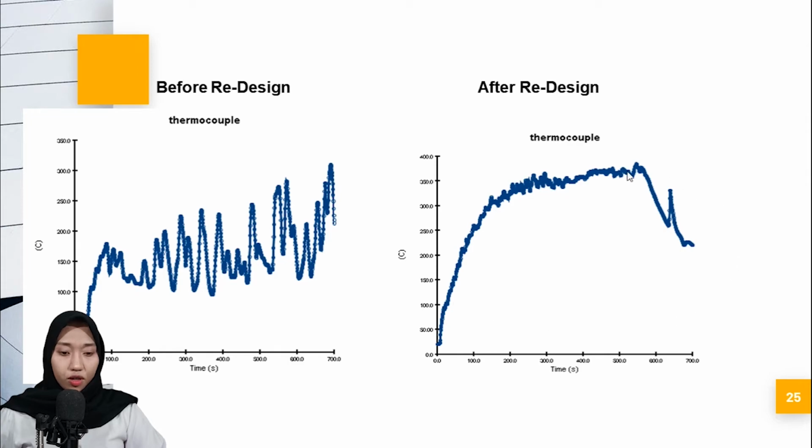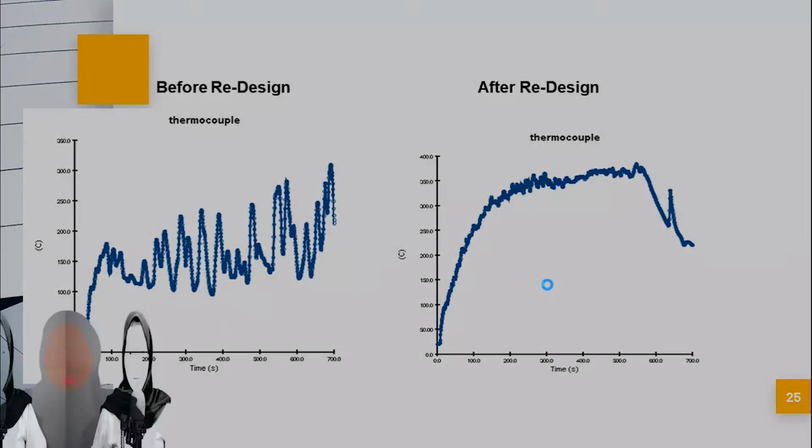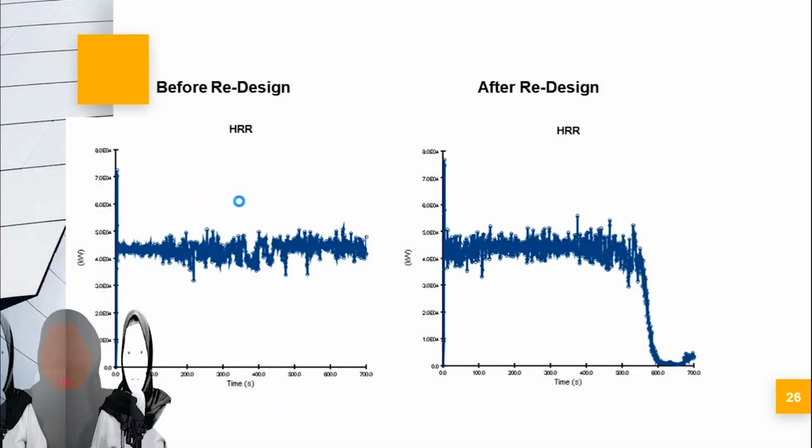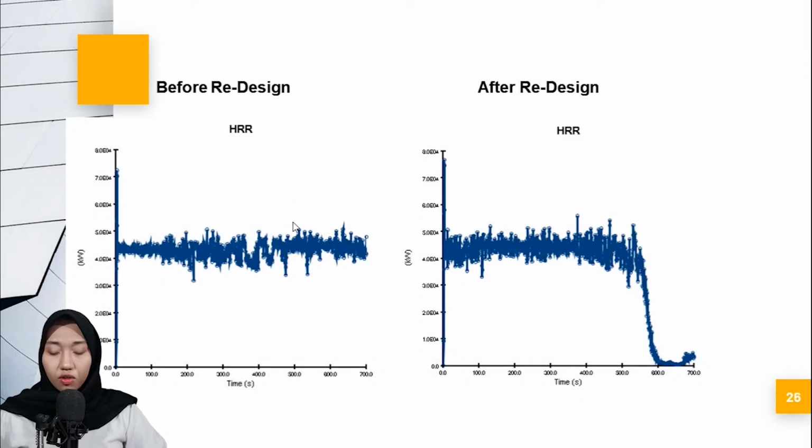This is after the redesign. They have changed color to green here, and the temperature is going down when it starts from 4 to 700 seconds. And this is the heat release rate here, or HRR.